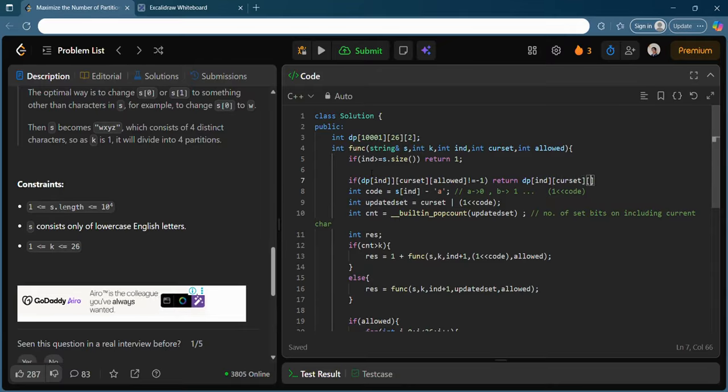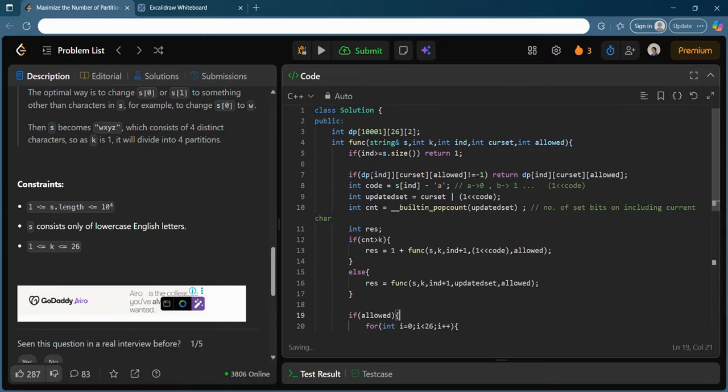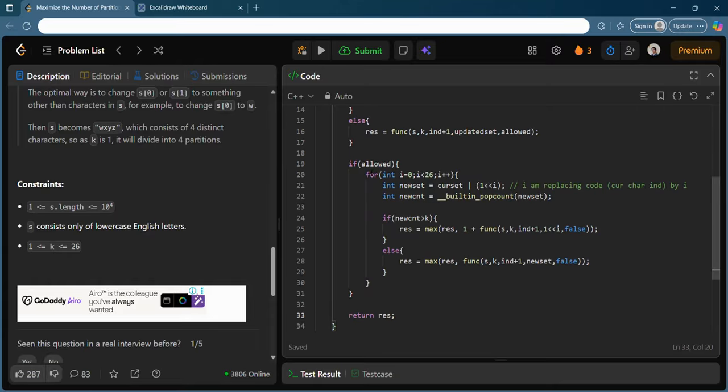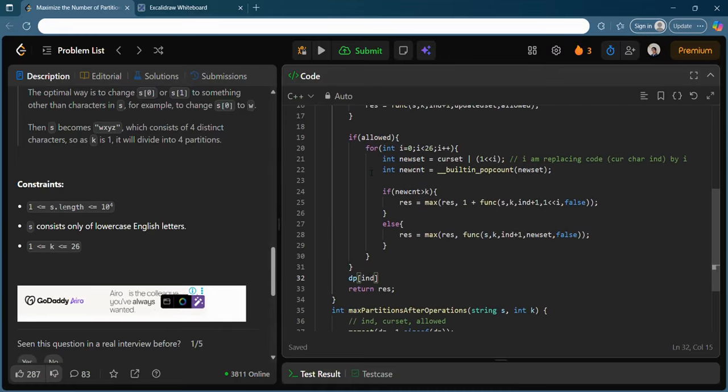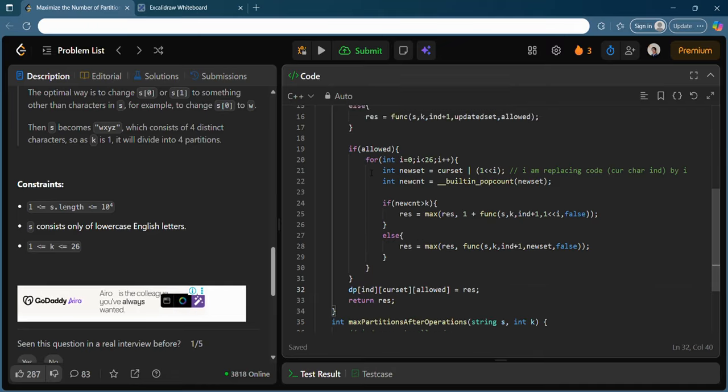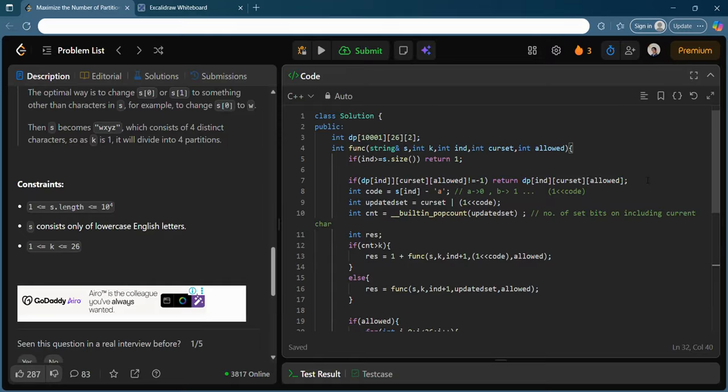You can simply return it. And before returning, you just save the state, that is, dp of index, current set and allowed, and then return. And if you see that it has already been calculated, do not calculate it further.